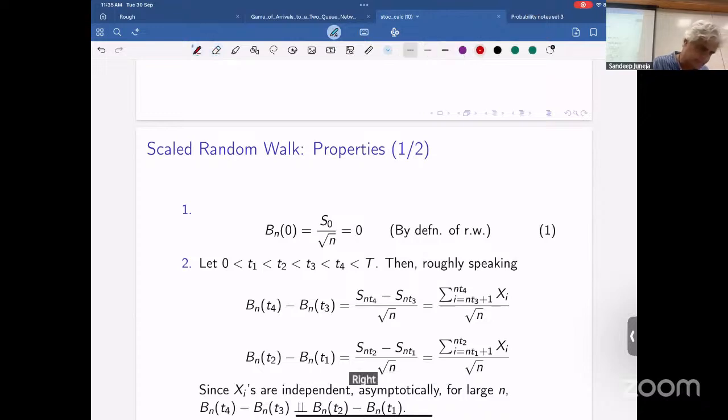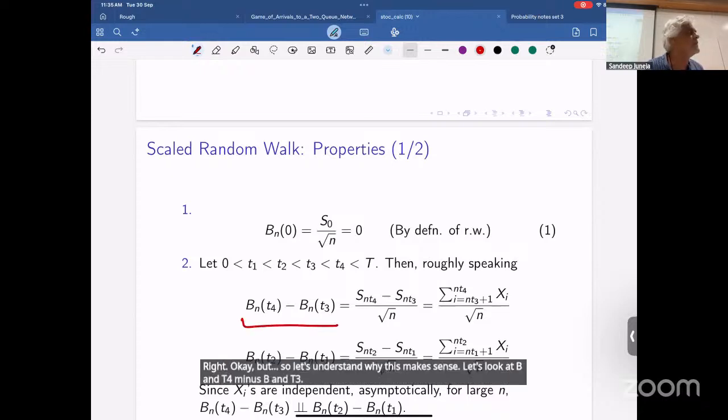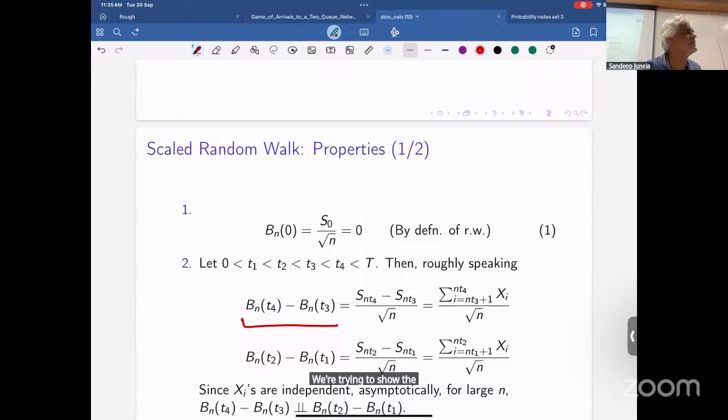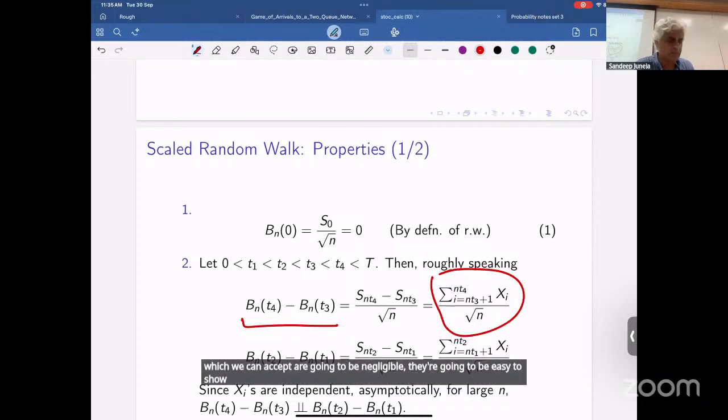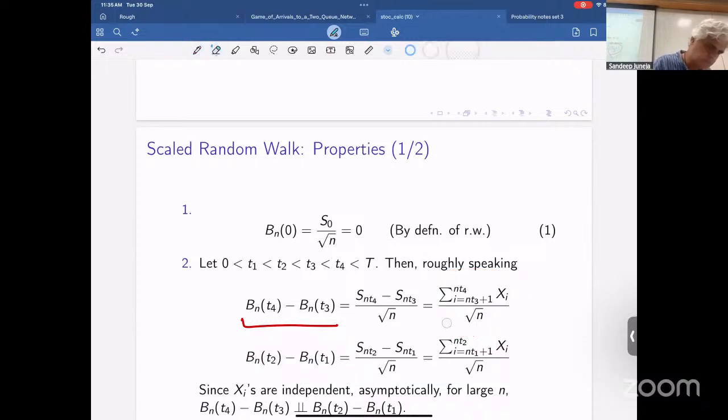Right. Okay, but let's understand why this makes sense. Let's look at BNT4 minus BNT3. We're trying to show the independent increment property, right? That's essentially this quantity right here, modulo the edge effects, which we can accept are going to be negligible. They're going to be easy to show. They don't matter.